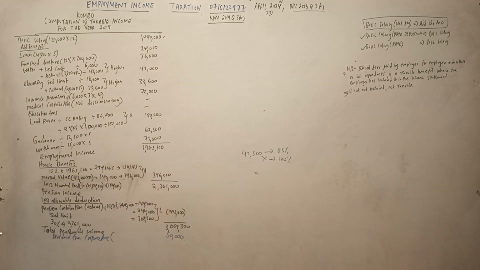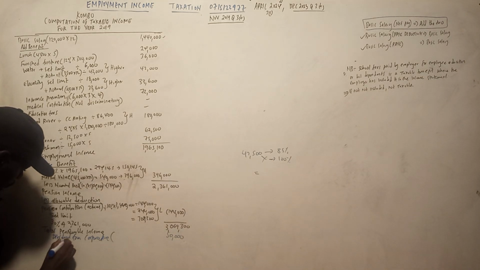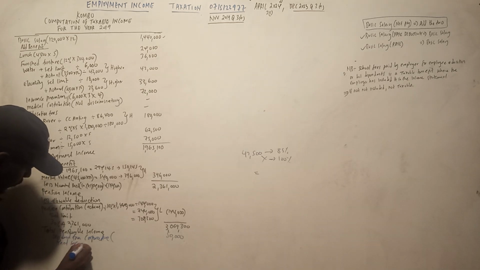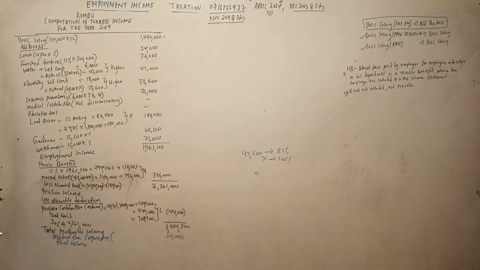Then we have another form of income, rental income.